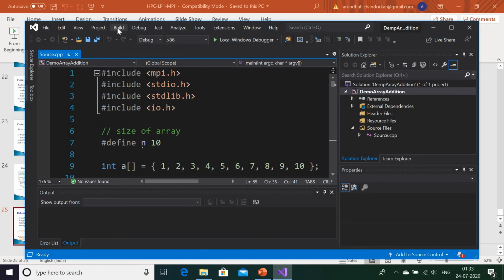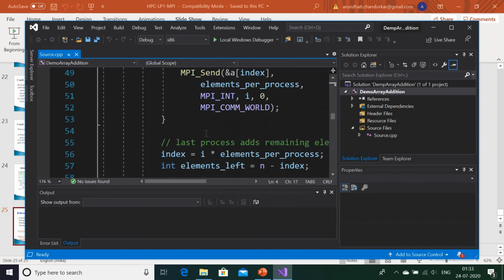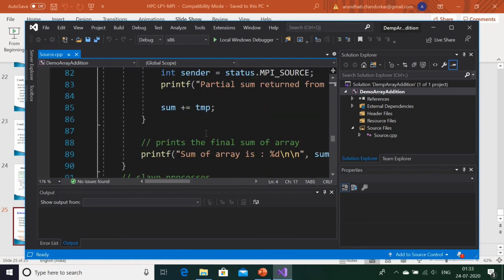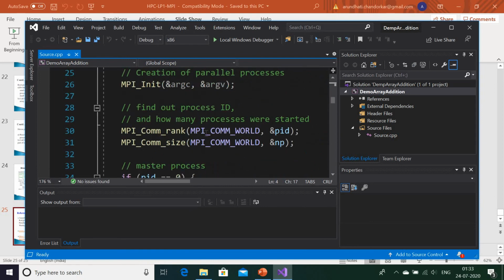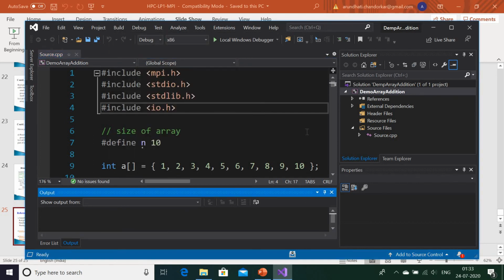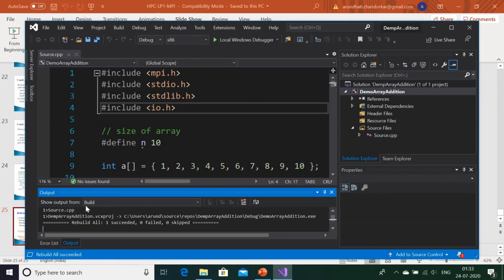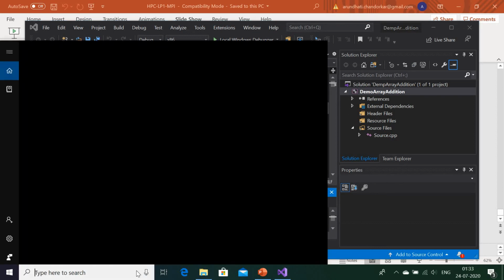Let us build this program. The same master slave logic program which I just showed you, the same notepad file, I have pasted here. Now I am building it. I have not made any changes, so I will rebuild it, and I will show you the exe. So please be with me. Yeah, it is rebuilt, build successful, and now you know this from hello world. The DemoArrayAddition.exe is the name of my exe. Now I will show you how to run it.